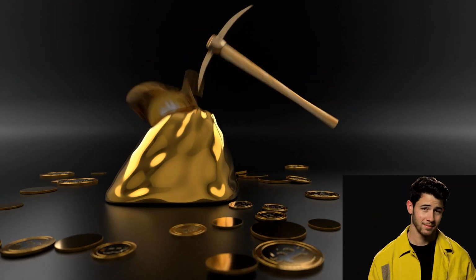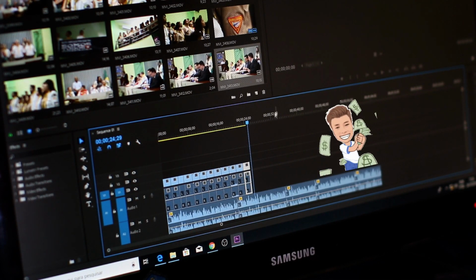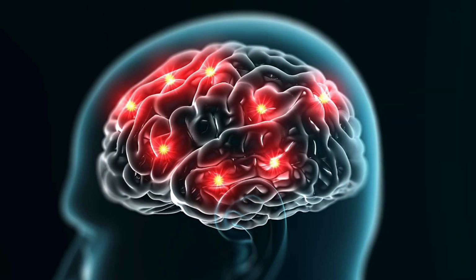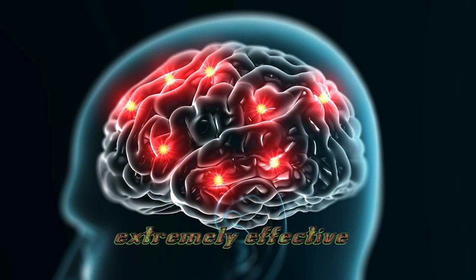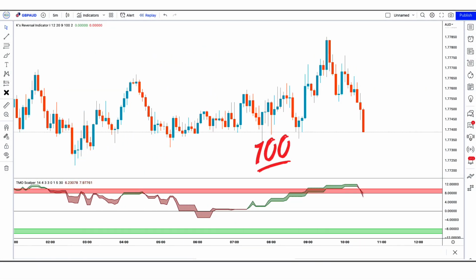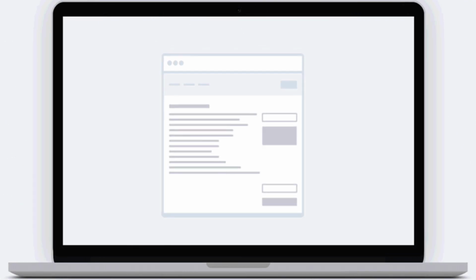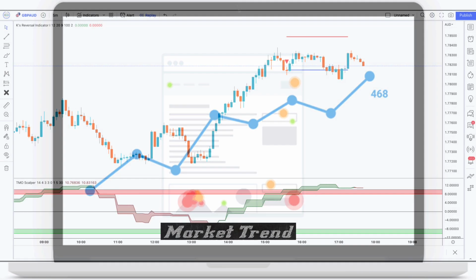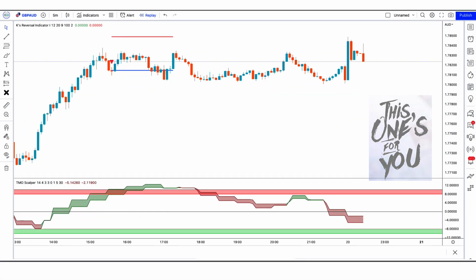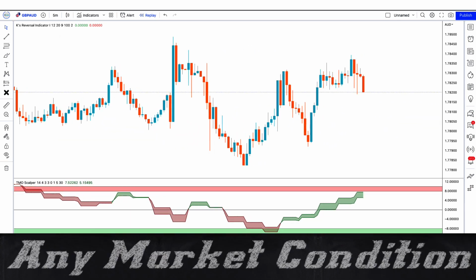Hello traders. In this video, we're going to show you how to make good profit with our K's reversal indicator strategy. This strategy is based on the reversal indicator, which is an extremely effective tool for traders. This strategy is 100% accurate, meaning that you can time your entry and exit points to make the most of the market trend. If you're looking for a profitable trading strategy, this is the one for you, and can be used to make profitable trades in any market condition.